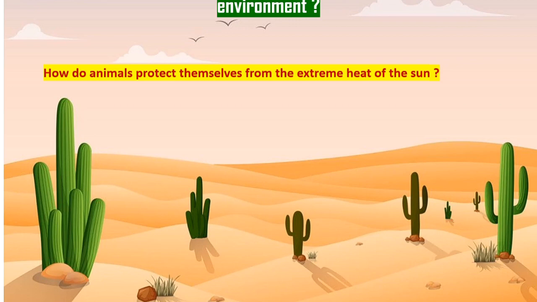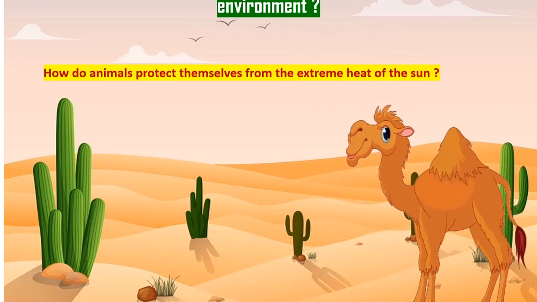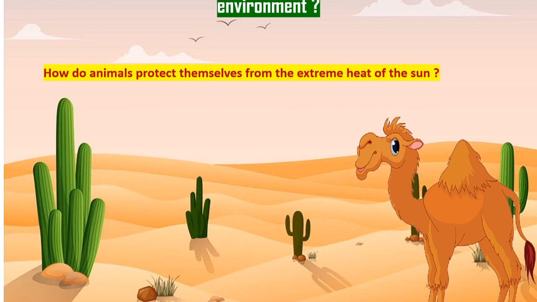How do animals protect themselves from the extreme heat of the sun? Oh, the camel. How does a camel protect itself from the extreme heat of the sun in the desert? The camel lives in the hot climate of the desert, but it has thick hairy skin and stores fat in its hump to survive.